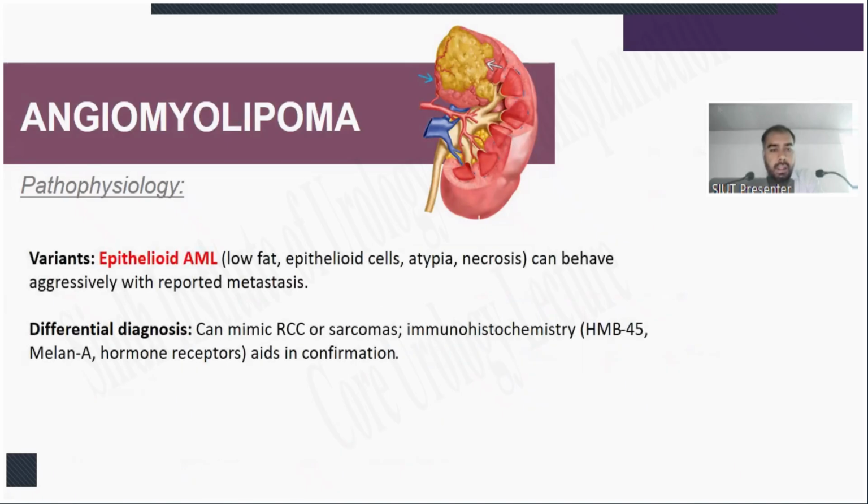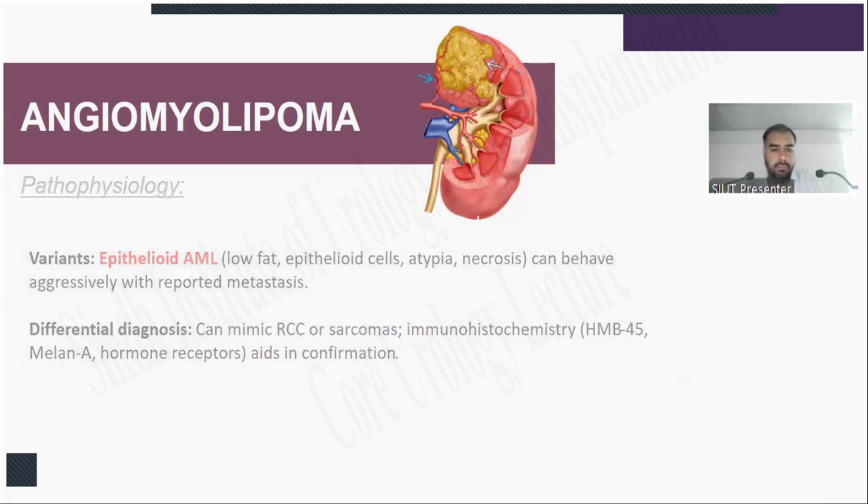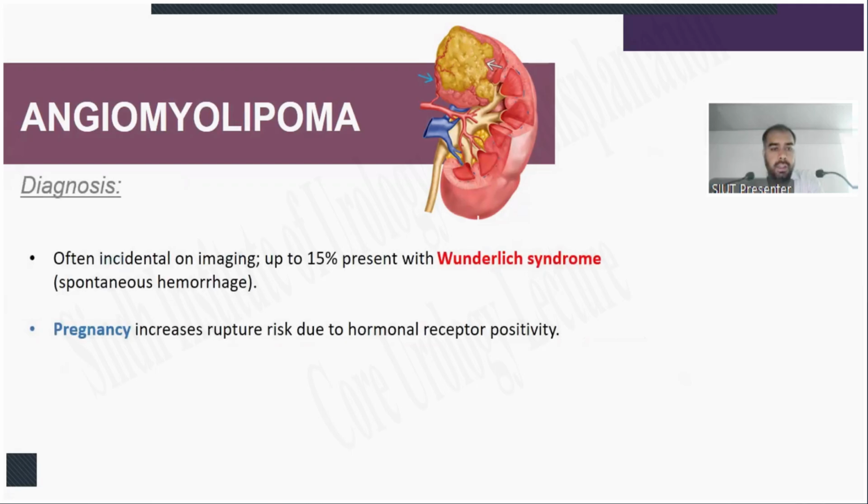Pathophysiology variants: epithelioid angiomyolipoma has low-fat epithelioid cells, atypia and necrosis, and can behave aggressively with reported metastasis. The differential diagnosis can mimic RCC or sarcomas. IHC with HMB45, Melan-A and hormone receptors aids in confirmation. Often incidental on imaging, up to 15% present with Wunderlich syndrome, which presents with spontaneous retroperitoneal hemorrhage. Pregnancy increases the rupture risk due to hormone receptor positivity.